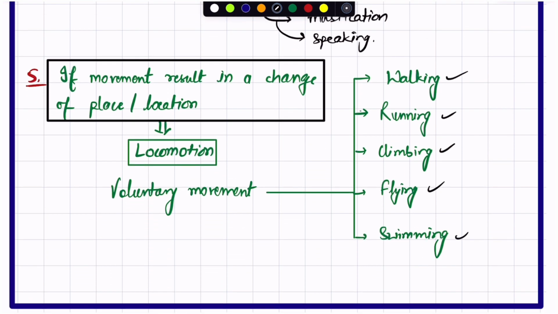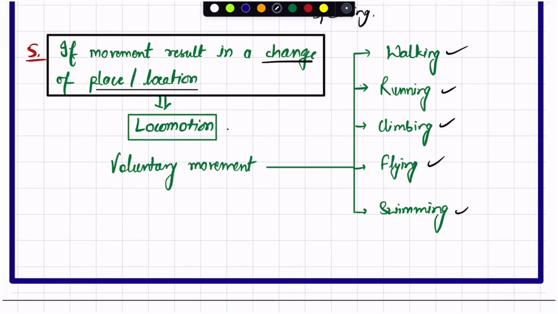Next is the fifth point, which says that if movement results in a change of place, I'm not saying just a change of posture or position, but completely the place or location is changed, then it will be considered as locomotion. So what is locomotion? The movement that results in a change of place or location is known as locomotion, and it is definitely a voluntary movement.